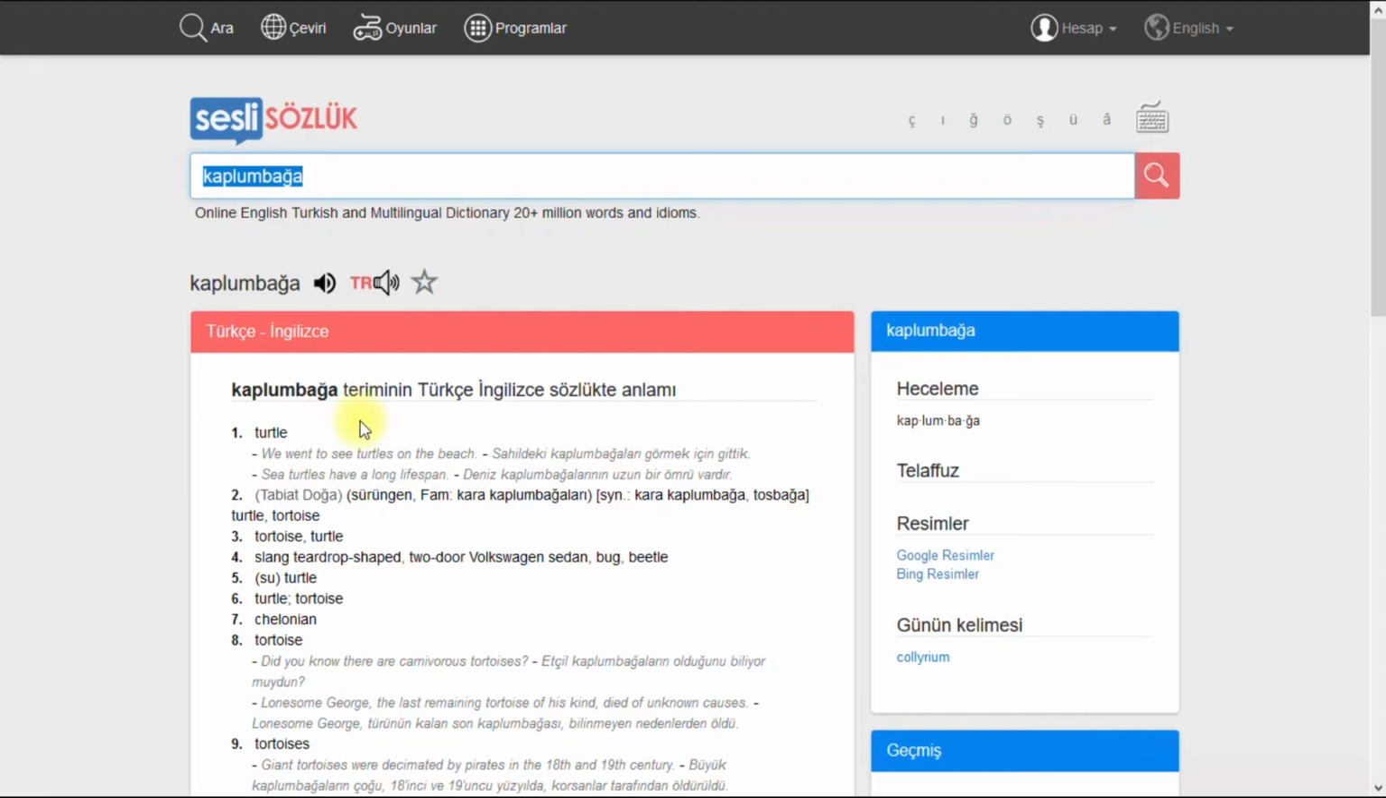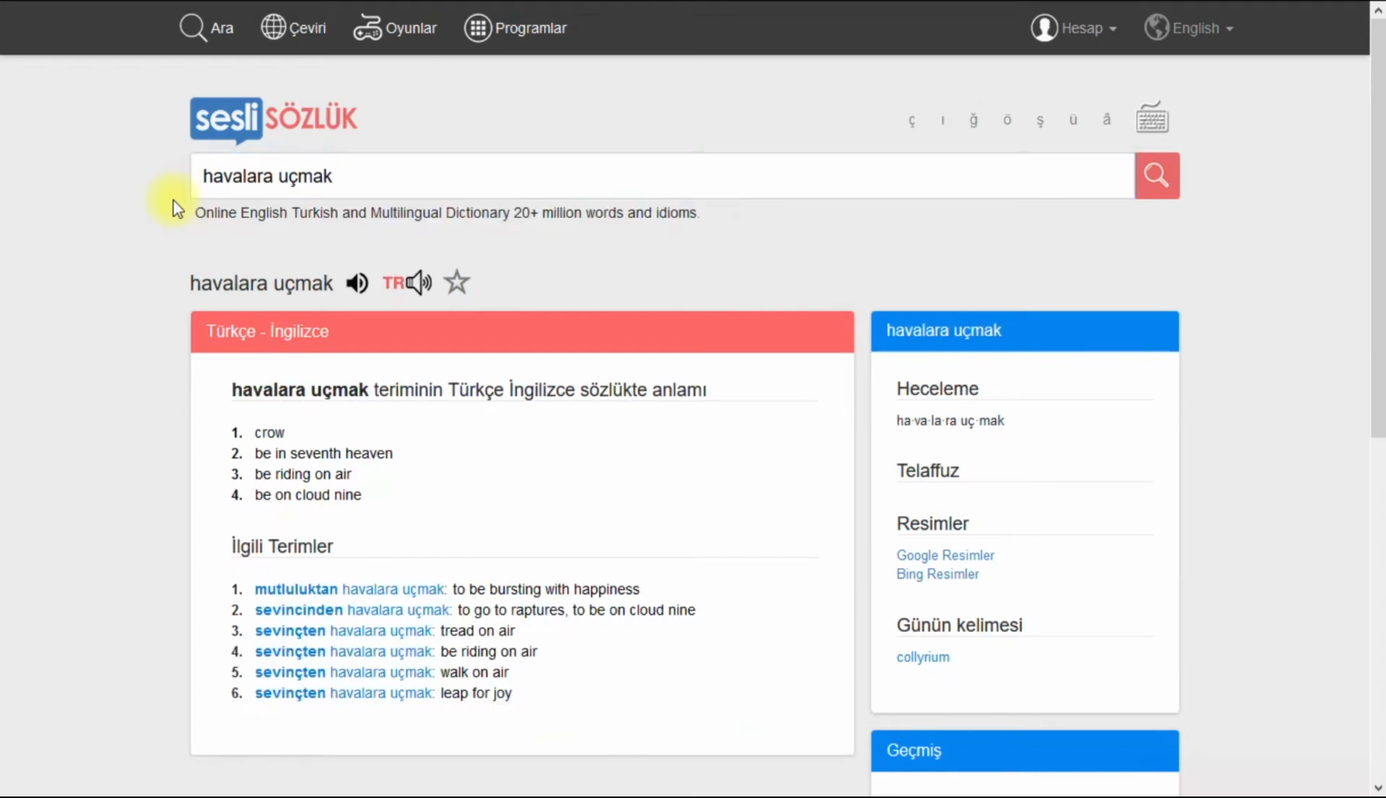And let's search for an idiom. For example, yes, this one. Havalara uçmak. It means to be too happy. Whew, being in seventh heaven? Ah, that's even better. Now I'm happier.